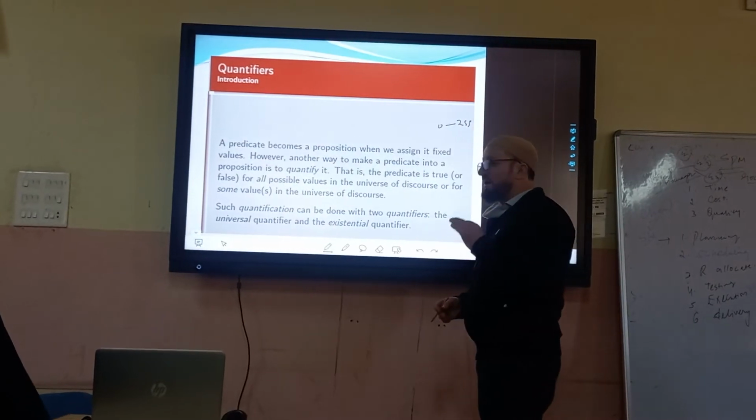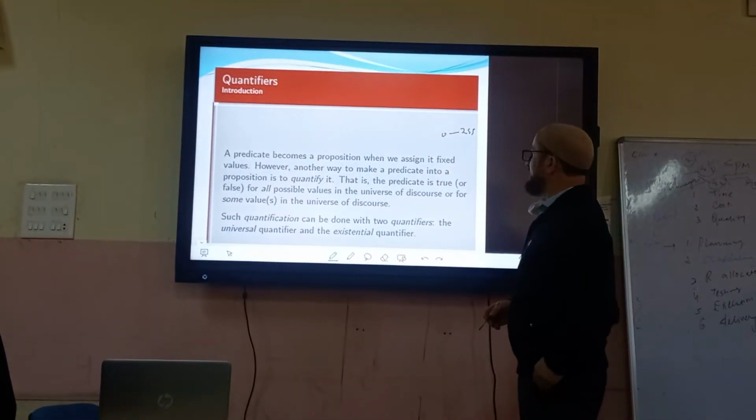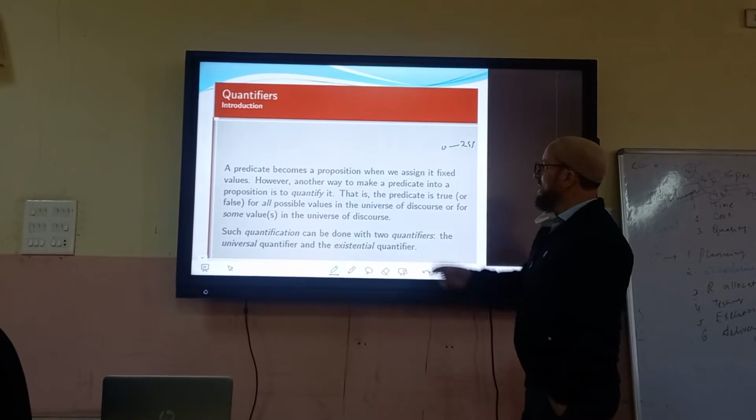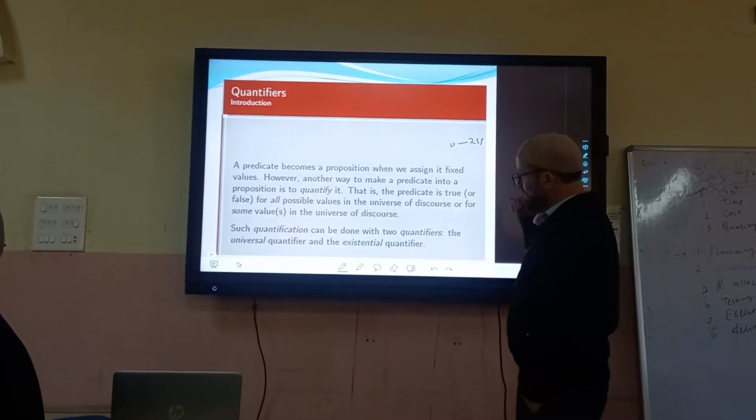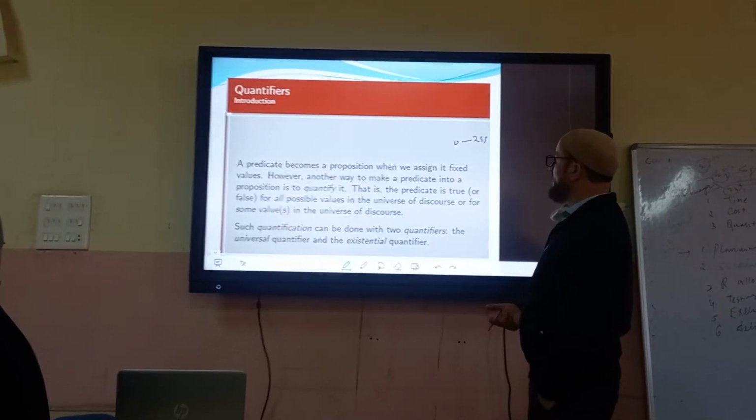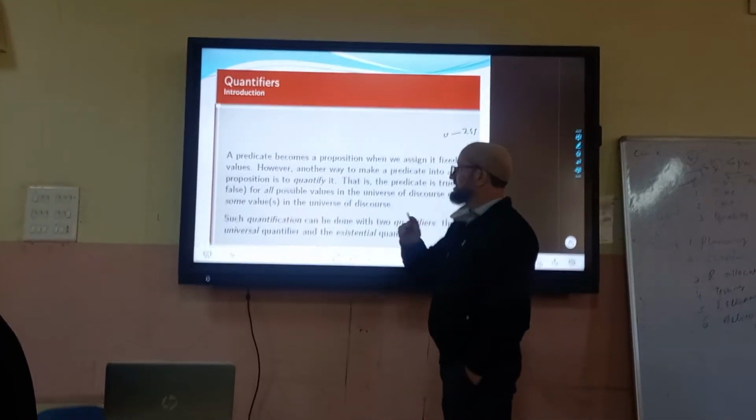So C will not only have the red and blue colors but all the colors. Okay? Now a predicate becomes a proposition when you fix a value to it. Okay? But there is another way. That is the next.